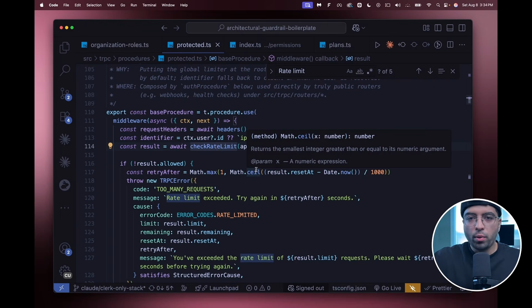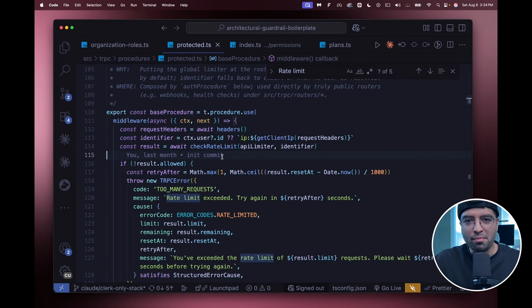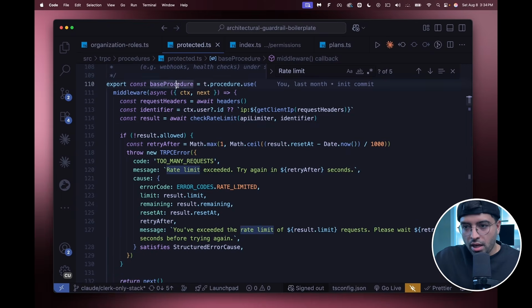So if you were to build this by yourself, I hope by now you can kind of map where you would go inside the code base to add this feature in. But rate limiting has to be done at the block level. However, different services might need a higher or lower rate limit. And so you have to have the customization layer on top of a base. And so I just want to show you what I have done. What I created here is another procedure called a base procedure. The word itself probably tells you what it does.